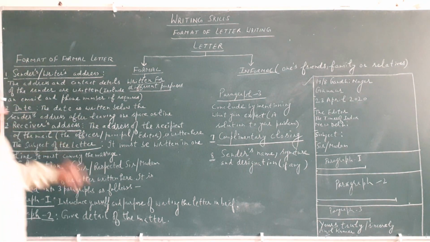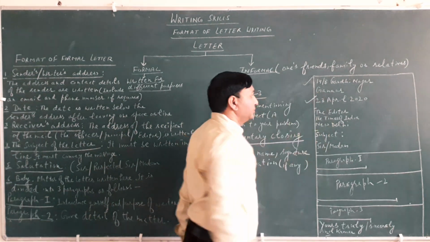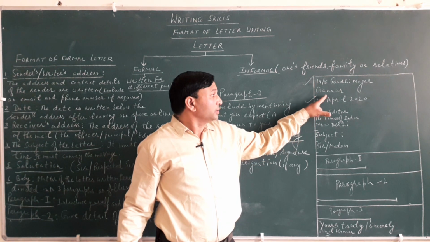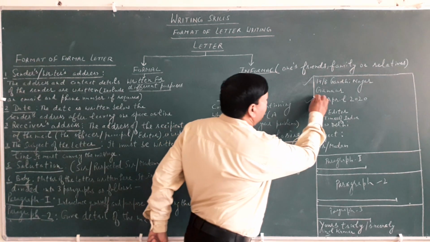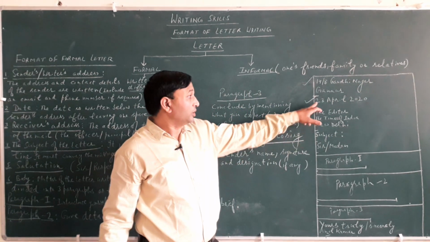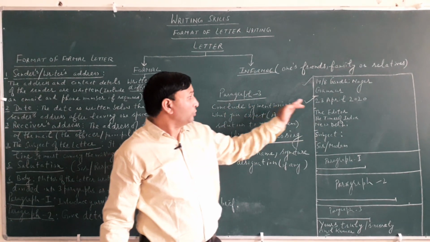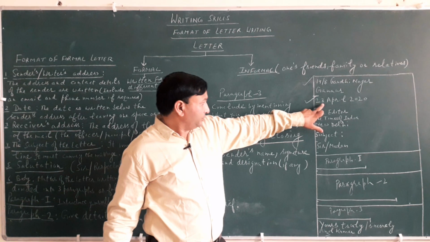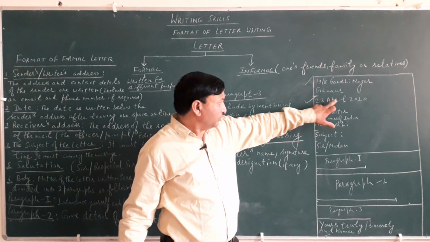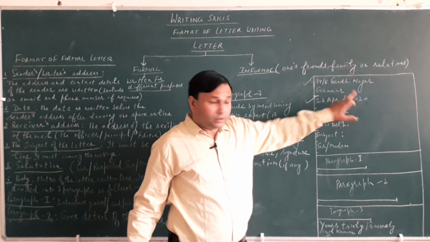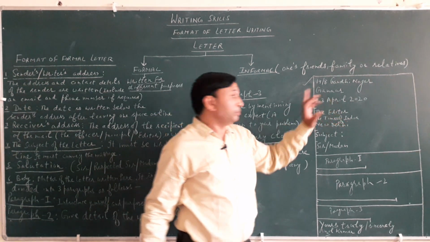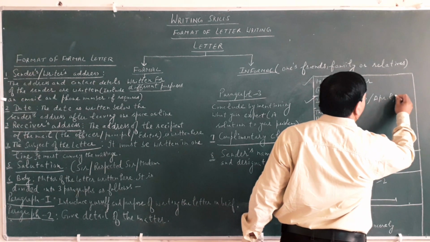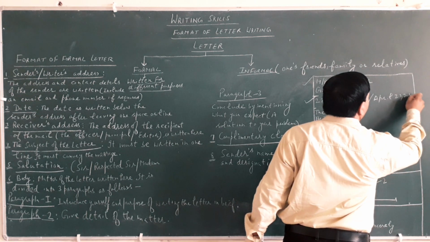Now the date. The format of writing a date is of two types. You may give the day, month name, then year, or first the month, for example April 23rd, 2019.